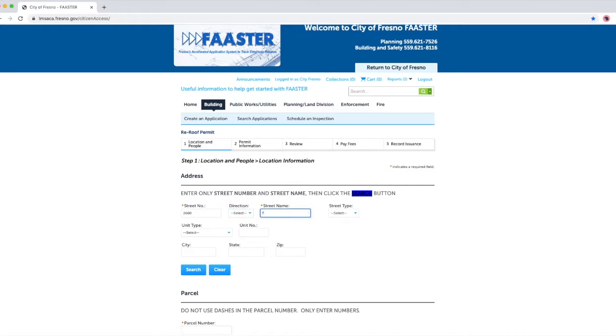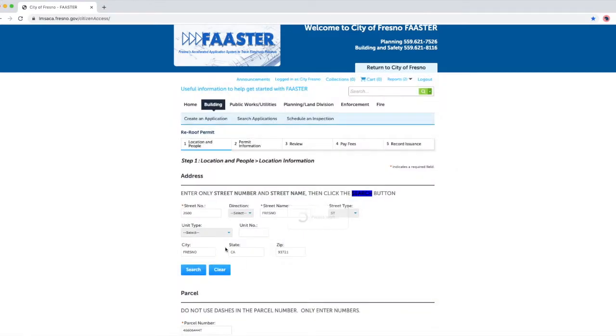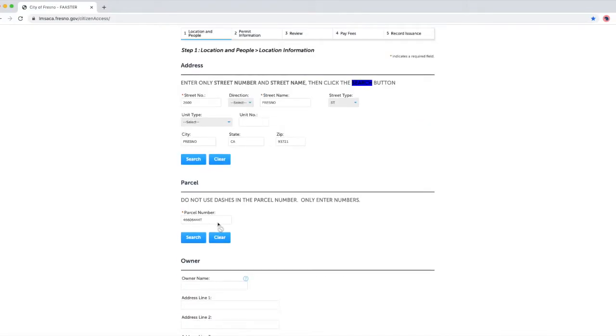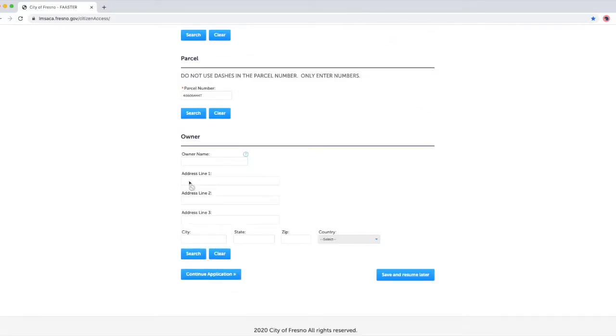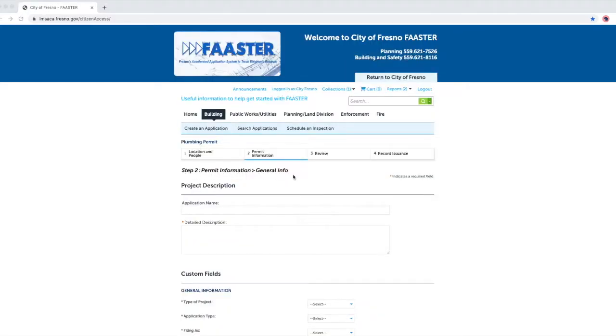Under Address, type in only the street number and street name. Click on Search. Address is required to be a City of Fresno address. Our FAASTER system will automatically input the parcel number and the owner information. Click on Continue Application. Step 2, Permit Information, General Info.